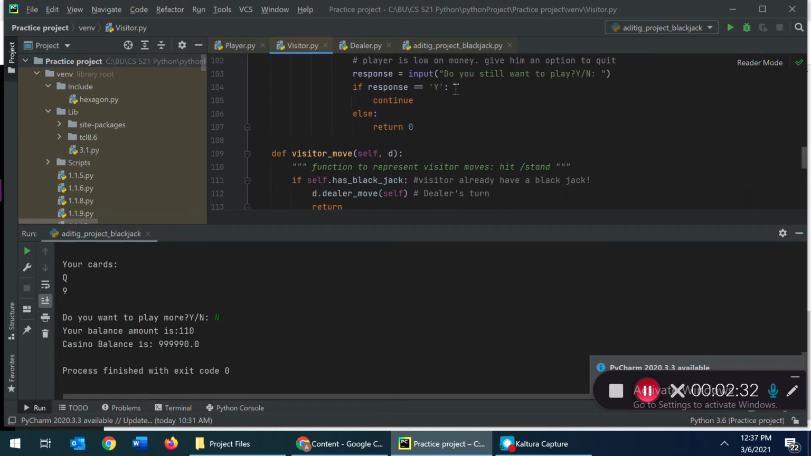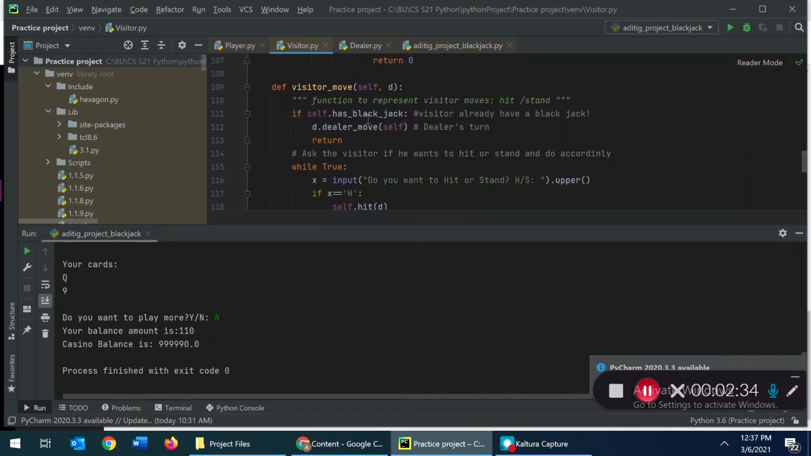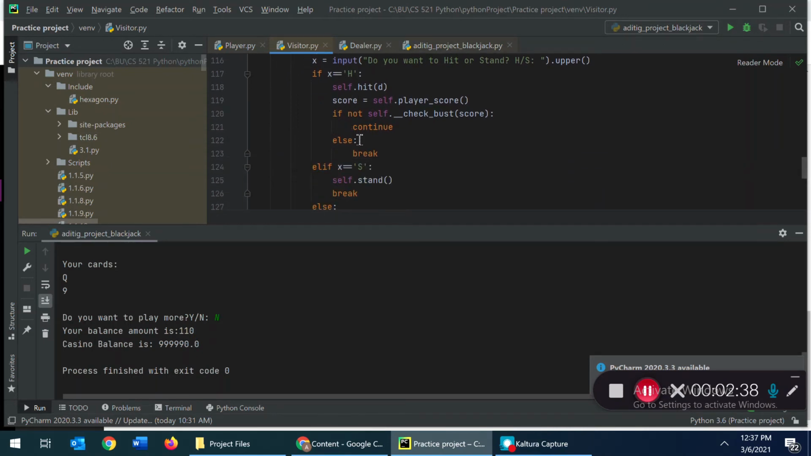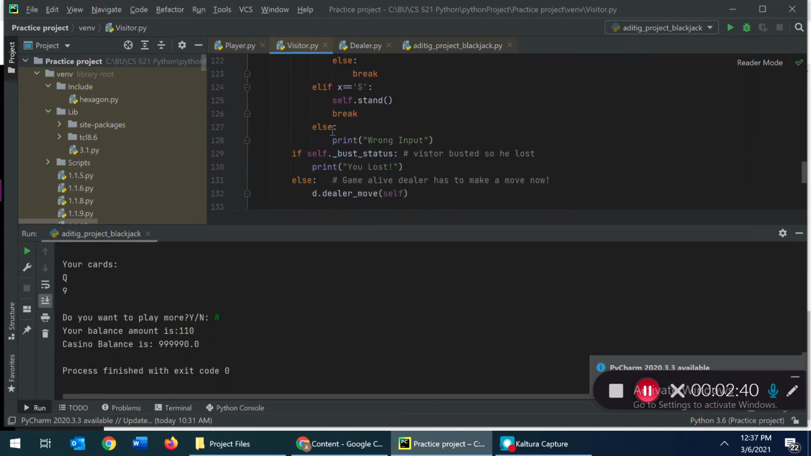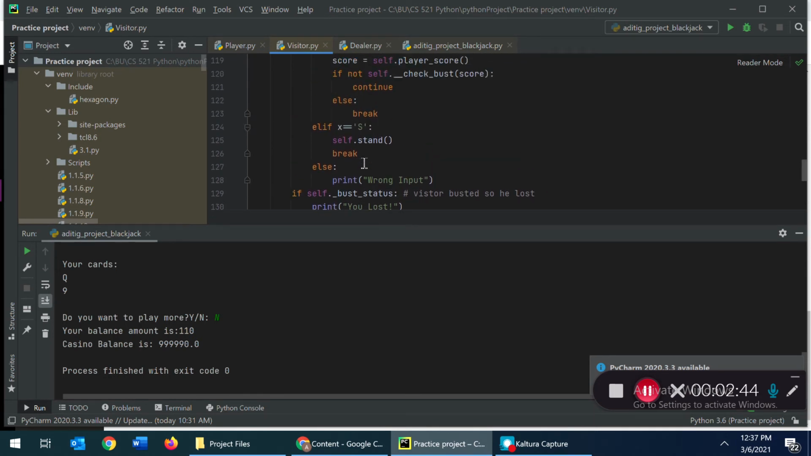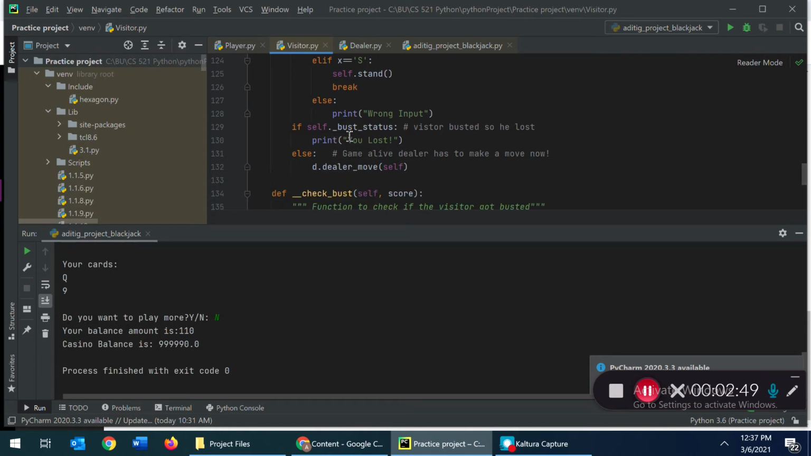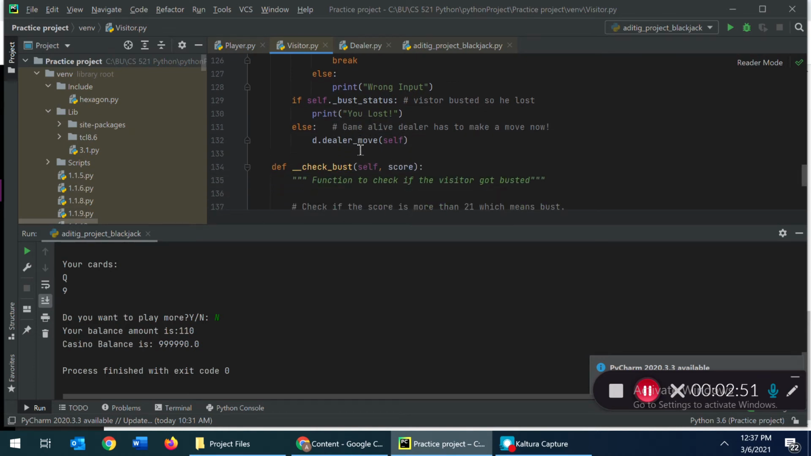In the visitor move method, we first check for blackjack. If not, then based on the visitor's input, hit or stand is called until there is a burst or the visitor chooses to stand. To calculate burst, we have a check burst function. If the visitor has blackjack or he stands, then the game is passed to the dealer.